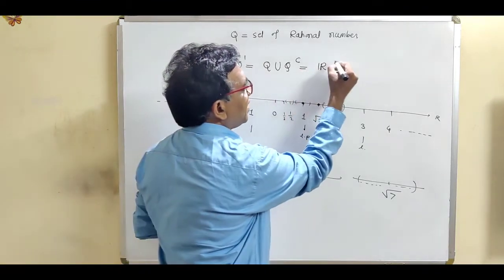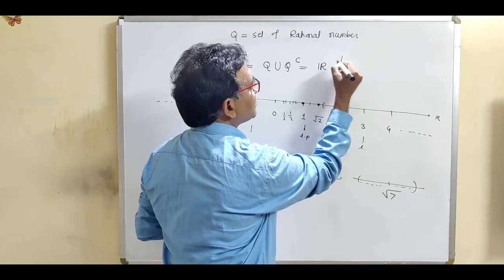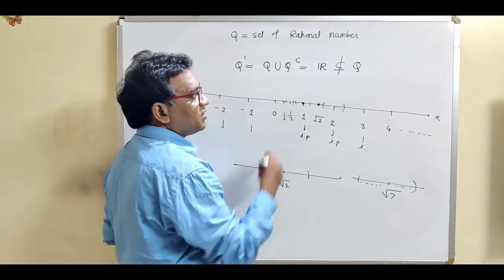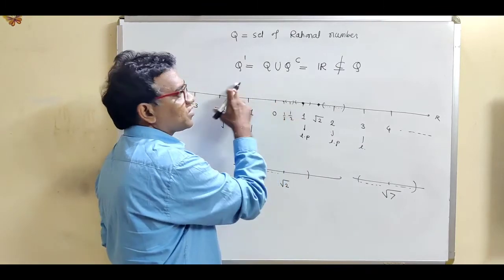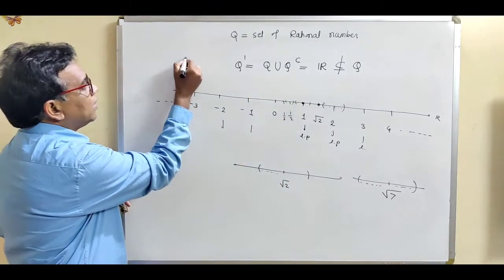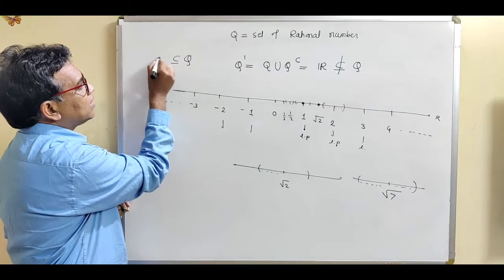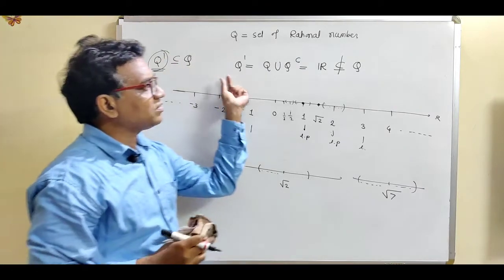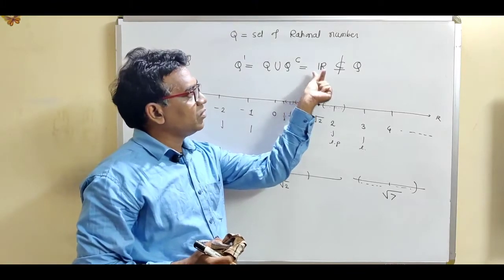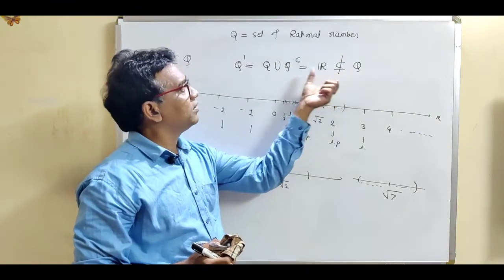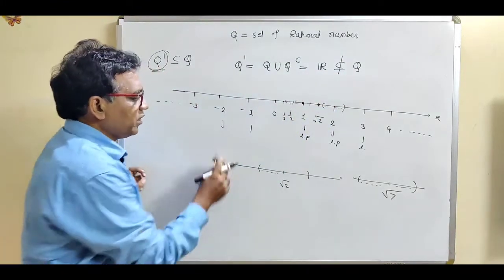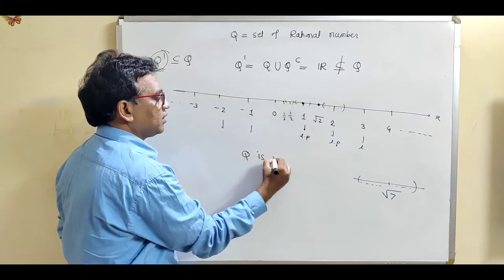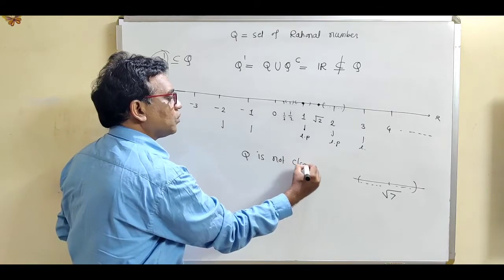Now this real line is not a subset of the set of rational numbers. So this condition does not hold. Q does not contain all its limit points, because the set of all limit points for the rational numbers is the real line, which is not a subset of the rational numbers. So according to our definition, we can say that the set of rational numbers is not a closed set.